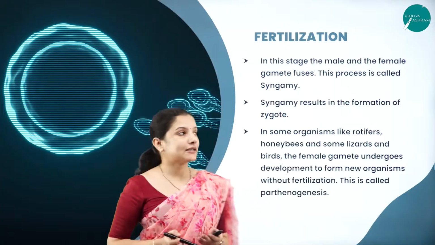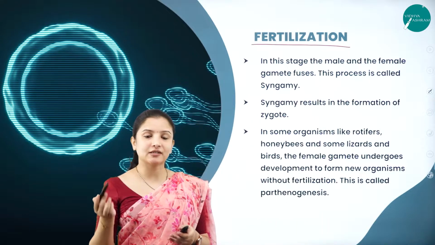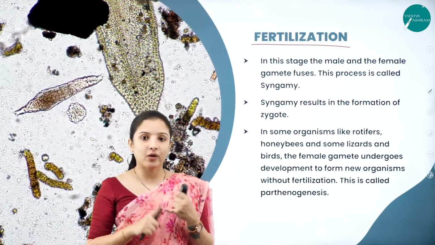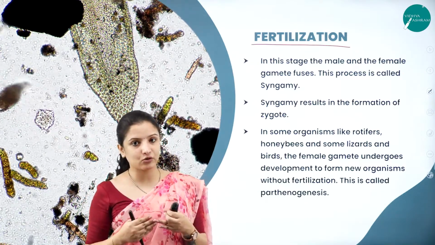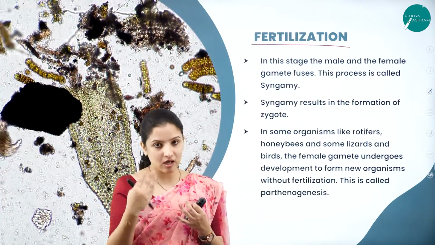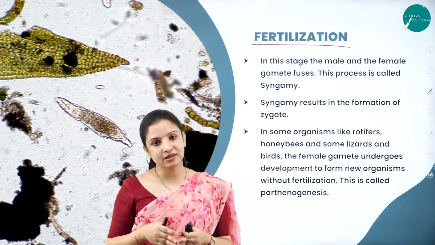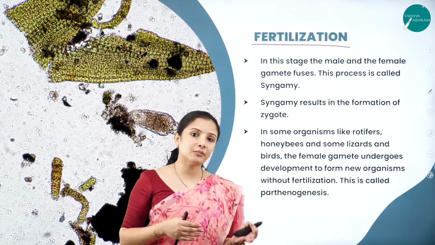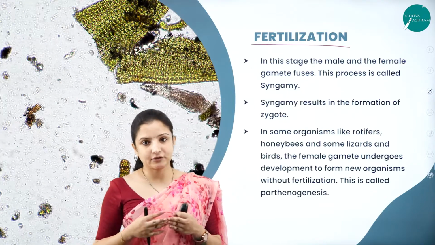So to begin with, let us start with studying about fertilization. Before fertilization, we understood that the formation of gametes had occurred, wherein some organisms produce homogametes and some produce heterogametes. How do these gametes move from one organism to the other? The male gamete will usually be motile, whereas the female gamete will be stationary. In some organisms, such as fungi and algae, both the male and the female gametes are motile, and they come to a point and fuse together.